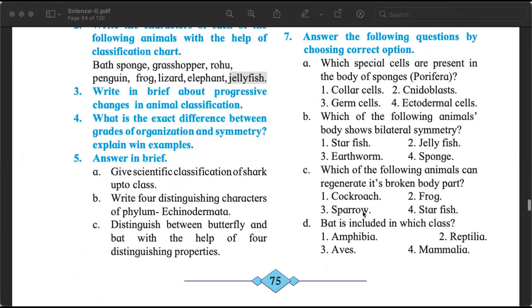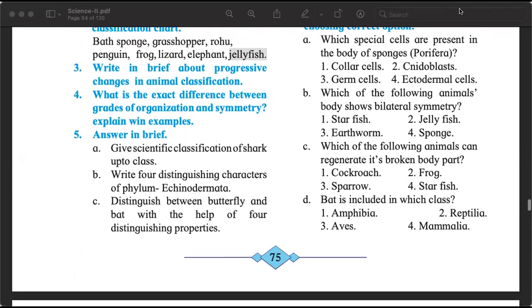Multiple choice questions. Number 7. 7A. Which special cells are present in the body of sponges? Phylum Porifera. It's just a test of your memory, how much information you have remembered. This chapter is more about memory than about understanding. But there are questions, just like the jellyfish question, which are about understanding. Correct. They have collar cells. Correct answer.